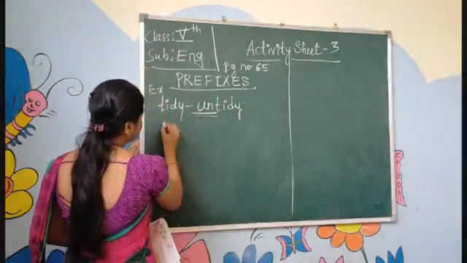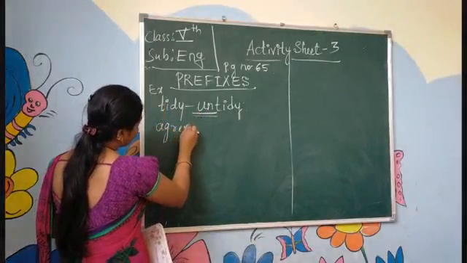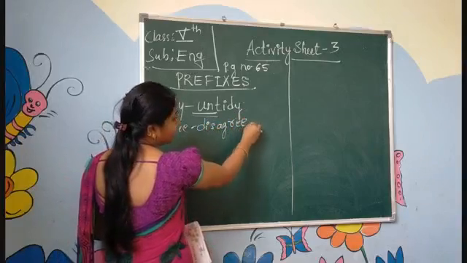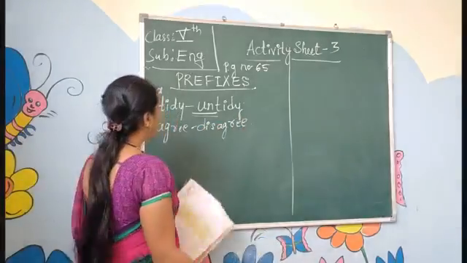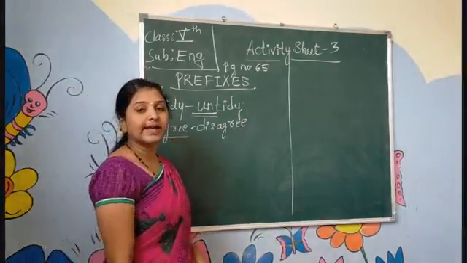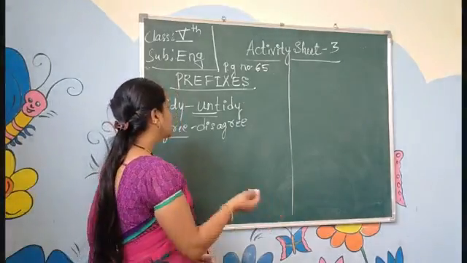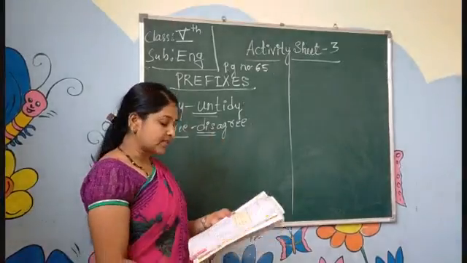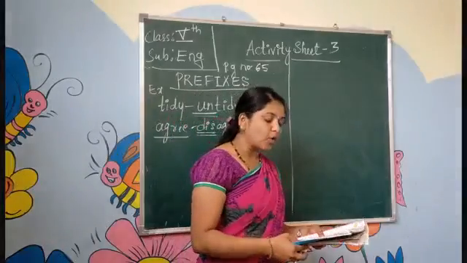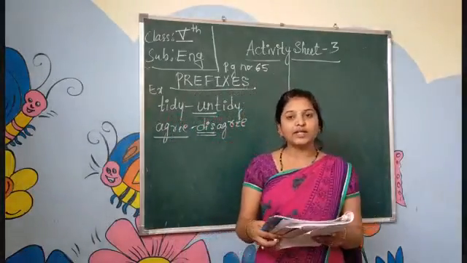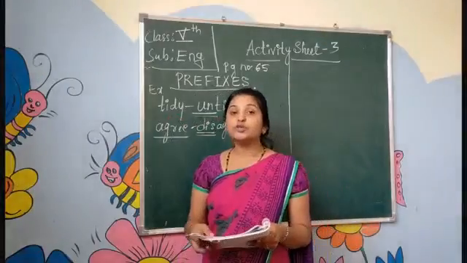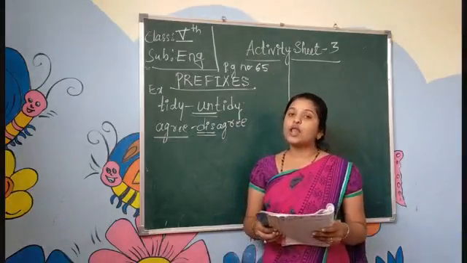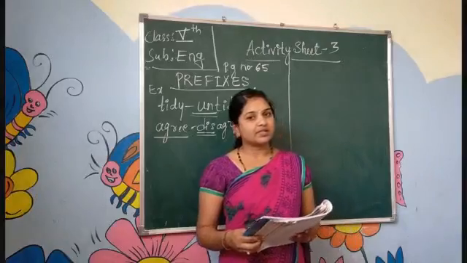Like that, agree, disagree. So agree, what does it mean? ಒಪ್ಪಿಕೊಳ್ಳೋದು, ಒಪ್ಪಿಕೋ. Disagree means ಒಪ್ಪದೆ ಇರುವುದು. Here we are adding dis, and we call it a prefix. Like that: polite, impolite; complete, incomplete; fortune, misfortune; right, rewrite. So these are all examples of prefixes.